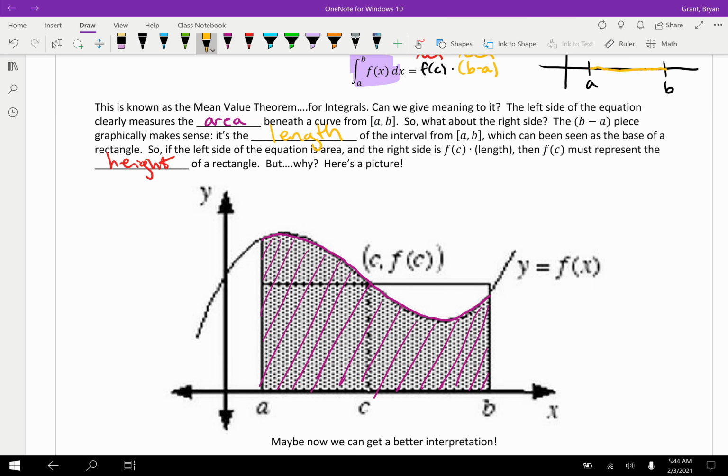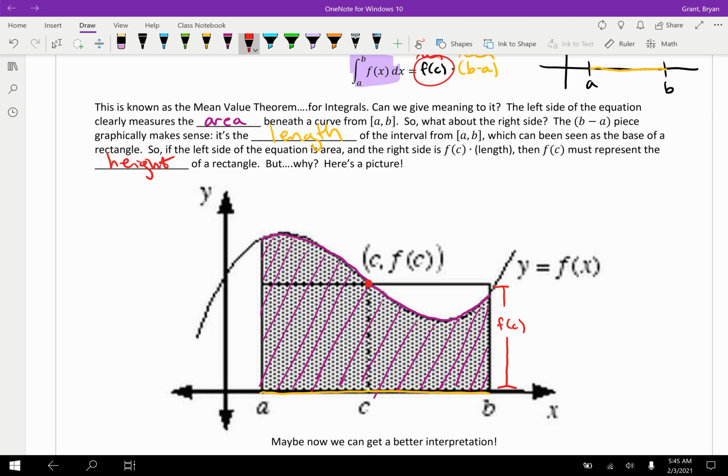The yellow part, b minus a, is measuring the length of the base, and then f of c is a point, right? I'll do this in red. F of c is a point on the function f, and it doesn't have to be in the middle. I know my picture shows it in the middle, so I'm going to go with that, but I stole this off the internet, and thank you for whoever I stole it from. It is a point on here which helps us create the height of the rectangle. So the height of this rectangle is f of c.